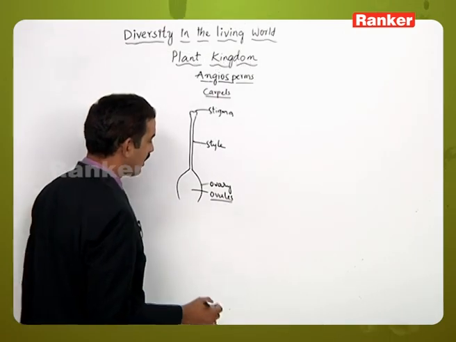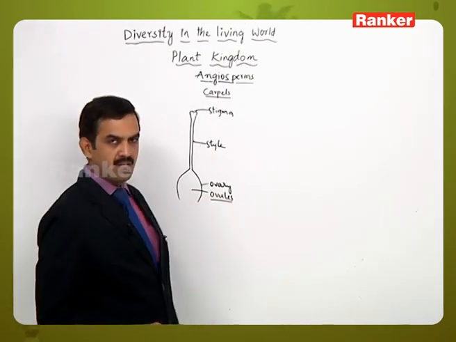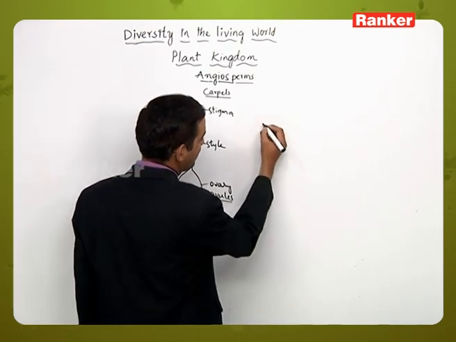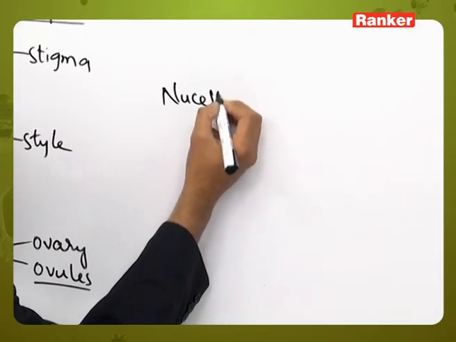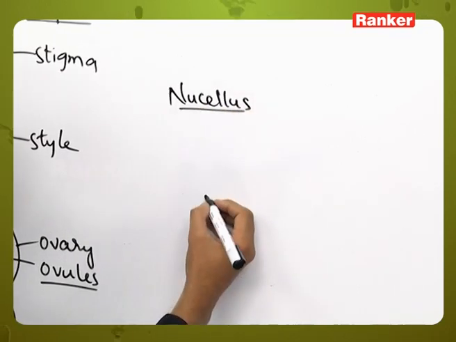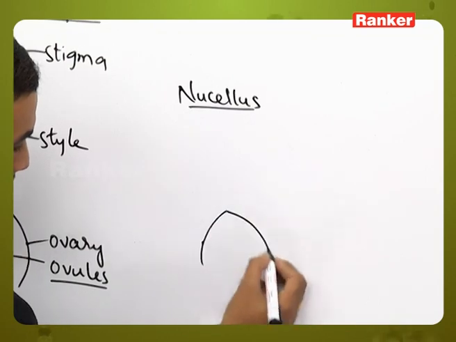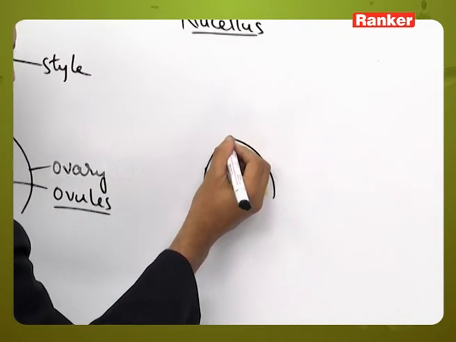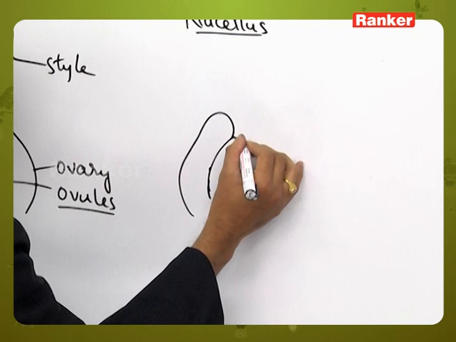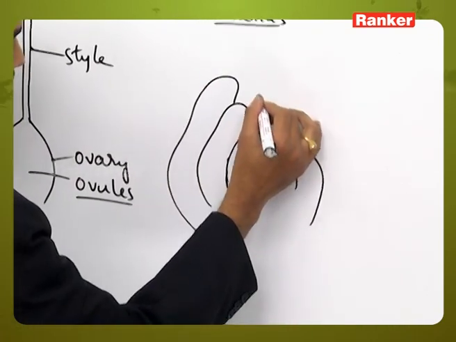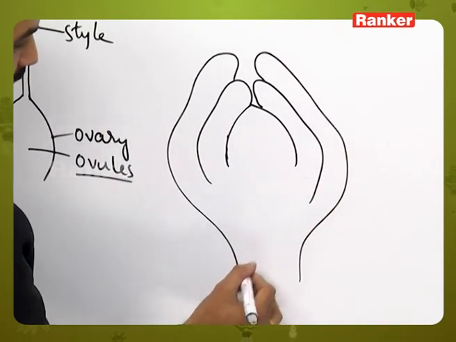Ovules are surrounded by the ovary wall, and inside the ovules a diploid tissue called nucellus is present, and this nucellus is surrounded by protective layers called integuments.